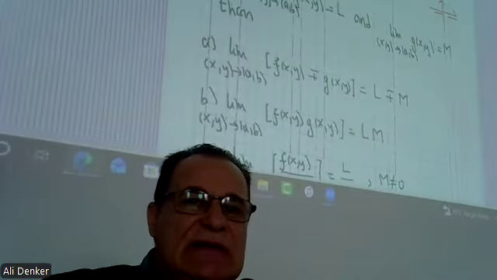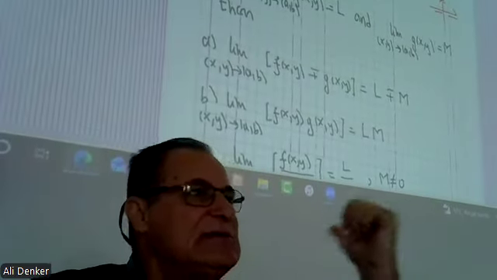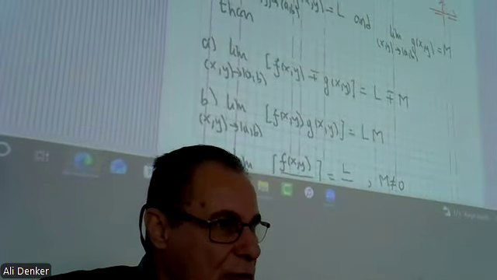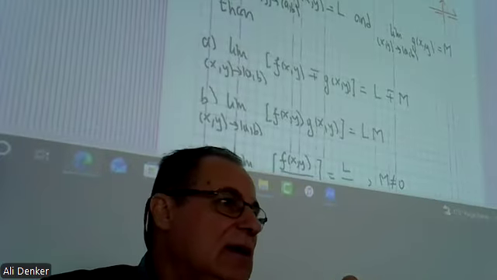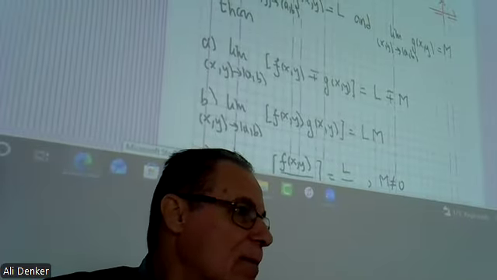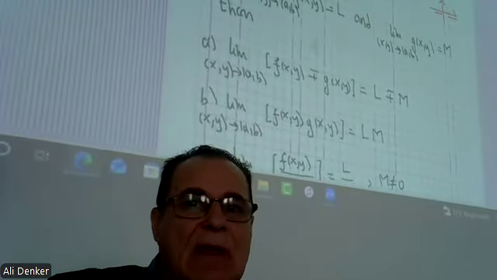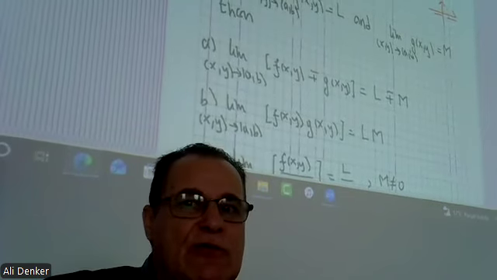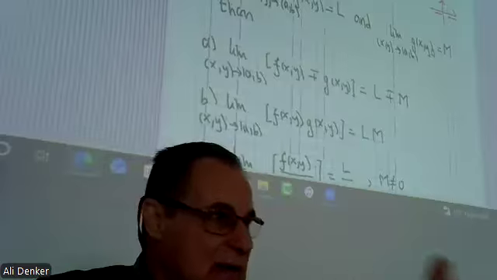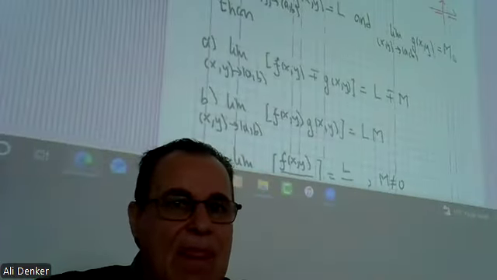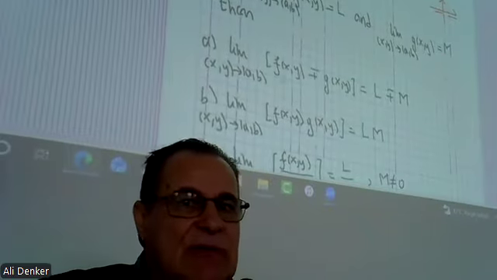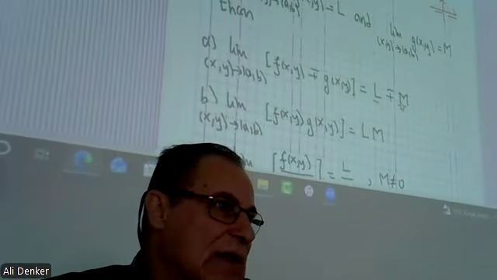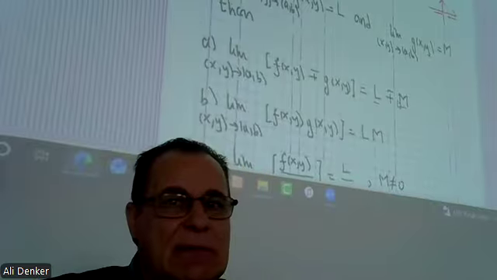So all the properties about limits in a single variable are correct in two variables as well. That means if you have a limit of f equal to L, and a limit of another function g equal to m, then the limit of the sum equals the sum of the two limits, exactly the same as single variable.